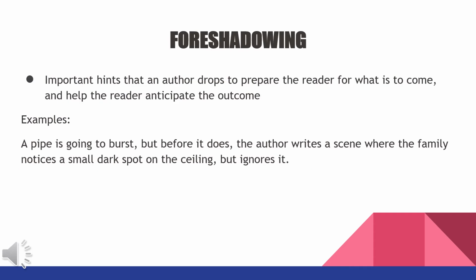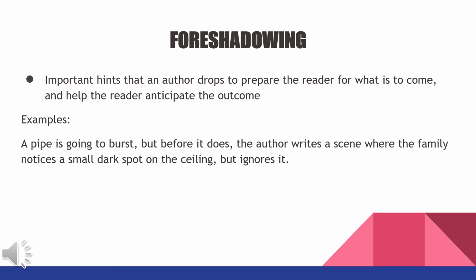Now class, let us have another figurative language, but this time we will talk about foreshadowing. Foreshadowing is used to give hints that an author drops to prepare the reader for what is to come or what will happen next. It helps the reader to anticipate the outcome of the situation given.